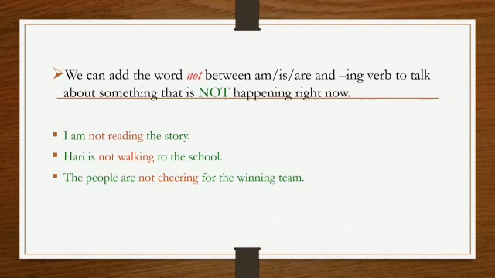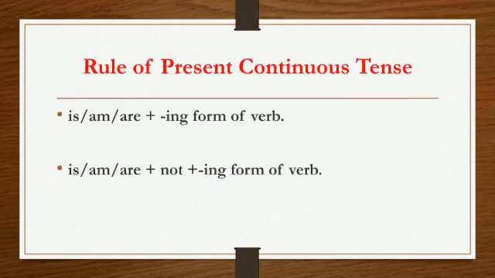The people are not cheering for the winning team. See here, am not reading, is not walking, are not cheering. So the main rules of present continuous tense are is, am, are plus ing form of verb. And when it is negative, is, am, are plus not plus ing form of verb.